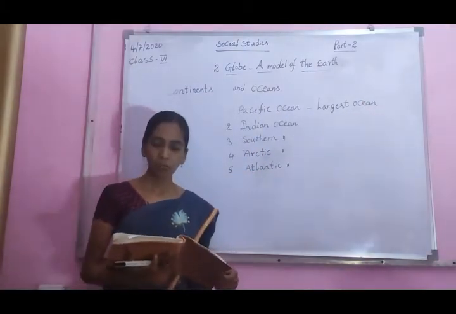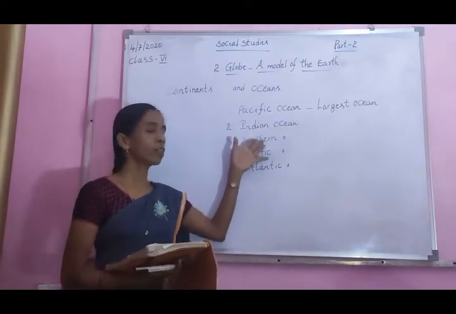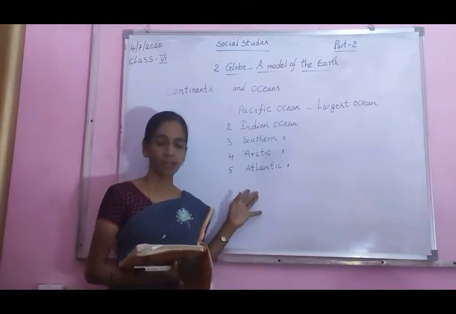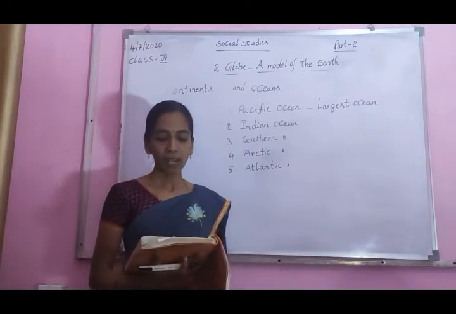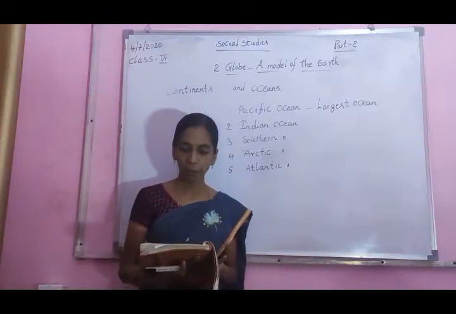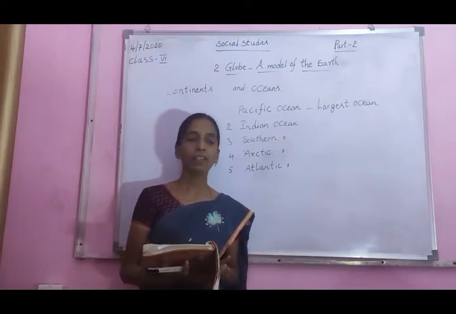Naturally, we cannot live on these oceans. We live on land. Which place do we live? Land. You can see large sheets of land on the globe which are called continents.